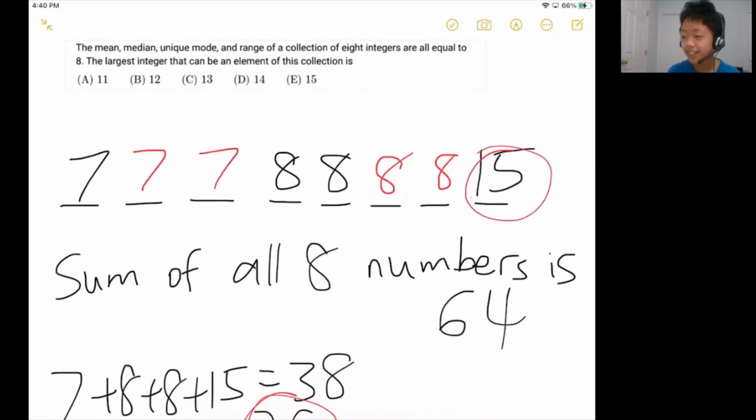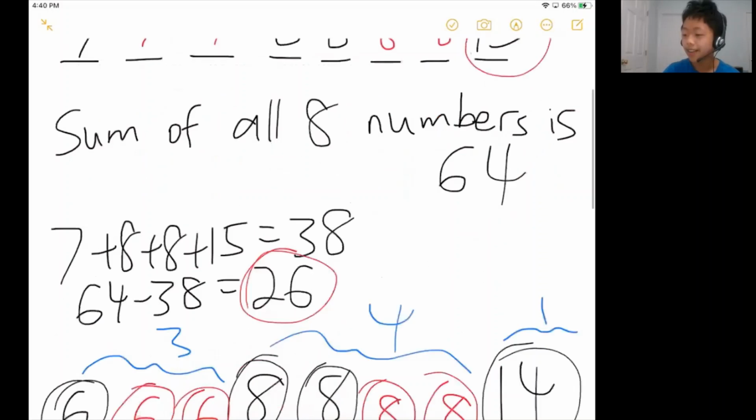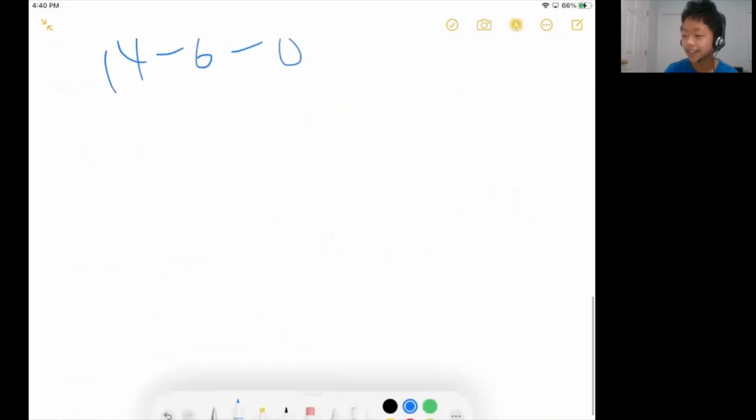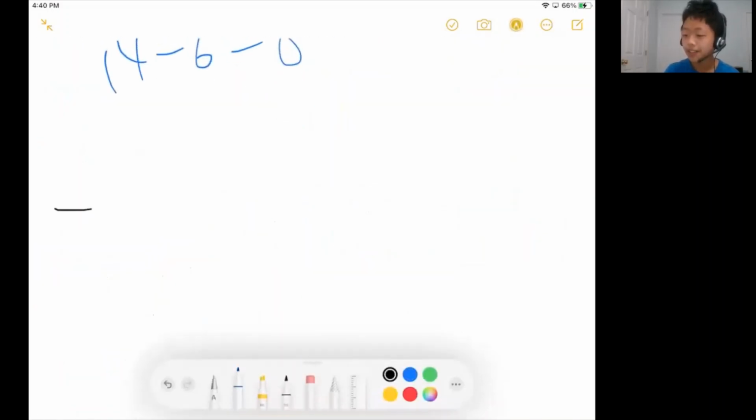Basically, in this question, since this is the AMCs, a lot of times you want to take advantage of the answer choices. But let's say you didn't have answer choices, right? So let's see, have 1 2 3 4 5 6 7 8. So let's say you had 8 numbers there, and let's say we know the middle two numbers are 8 since the median is 8.